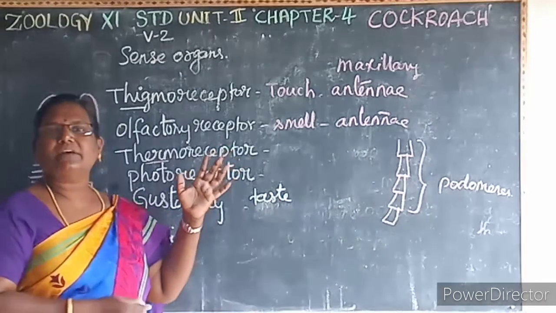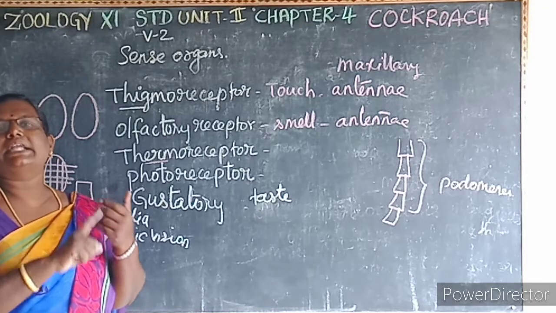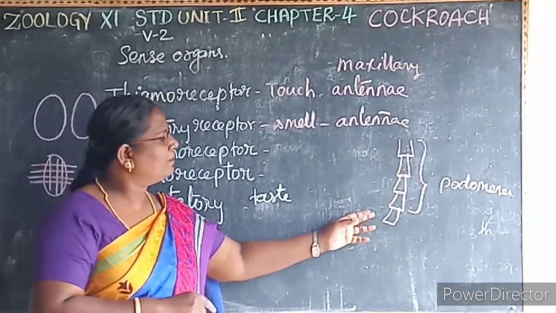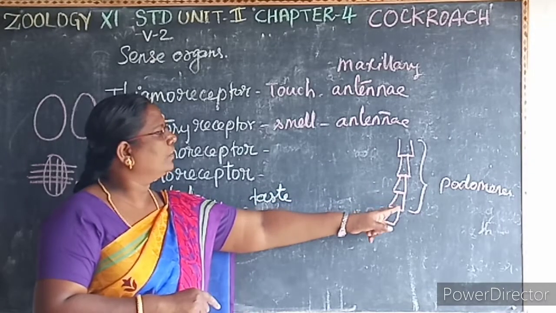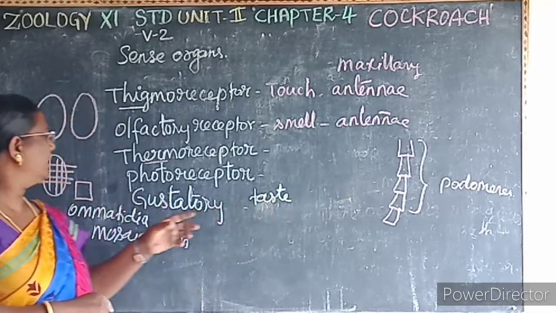The parts of the leg are coxa, trochanter, femur, tibia and tarsus. The tarsus is divided into 5 movable segments: 1, 2, 3, 4. These segments are known as what? Podomeres or the tarsomeres.